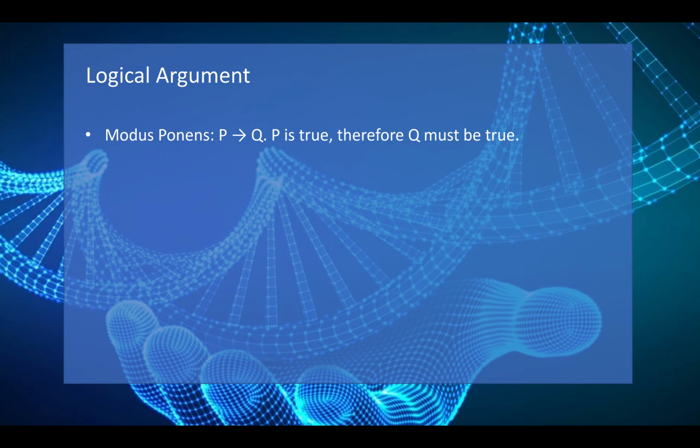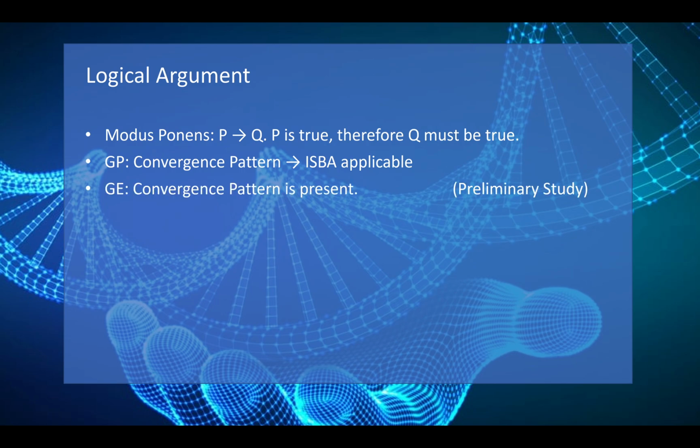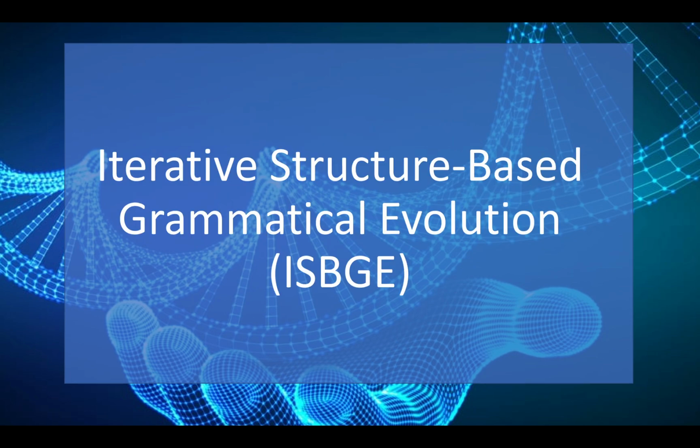The logical inference law of modus ponens states that if P implies Q and P is known to be true, then Q must also be true. In GP, the presence of the convergence pattern implied that an application of the ISBA would reduce premature convergence. From our preliminary study, we observed that the convergence pattern was indeed present in GE. Therefore, by modus ponens, we make the logical argument that the ISBA can be applied to the individuals in GE.